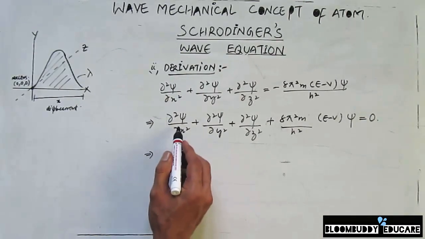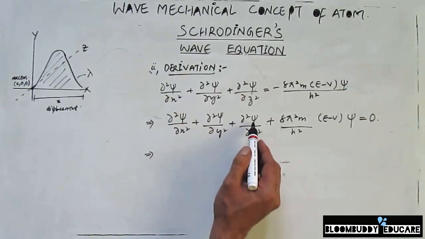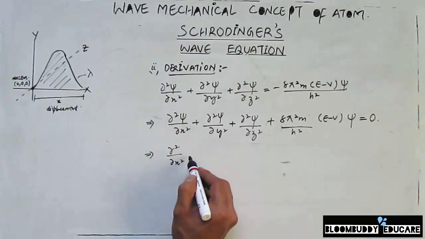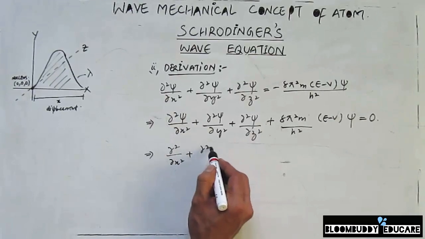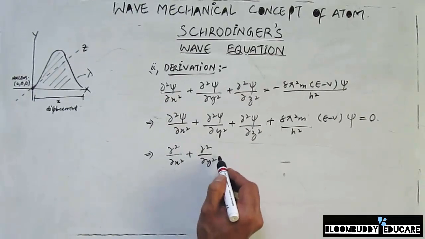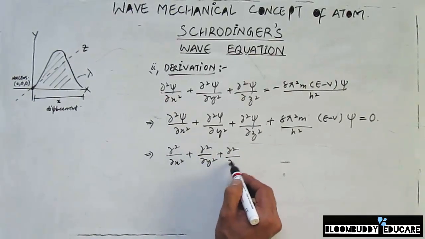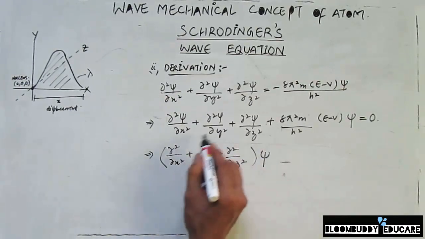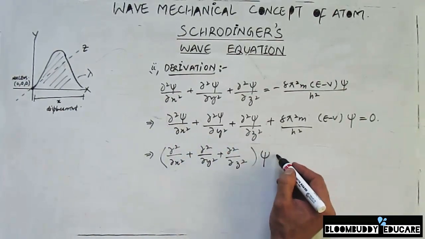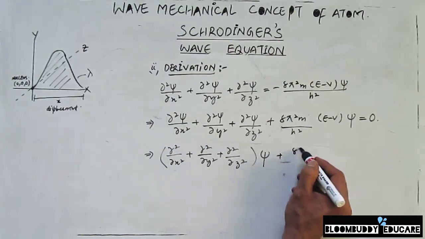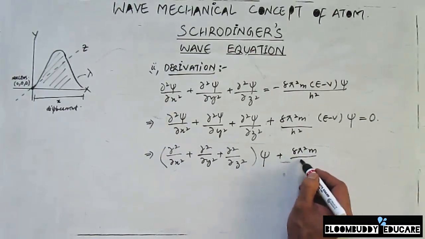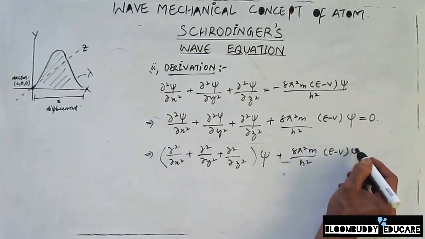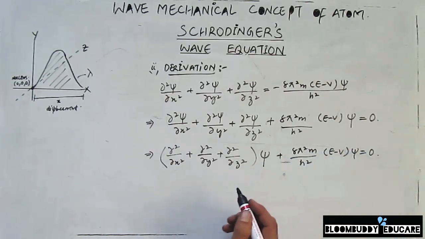Now I'll keep these operators separately and separate this wave function from there. So the operation del square by del x square plus del square by del y square plus del square by del z square will be kept separately, and this psi is common in all of them, so I separated it, plus 8 pi square m by h square into e minus v psi is equal to 0.